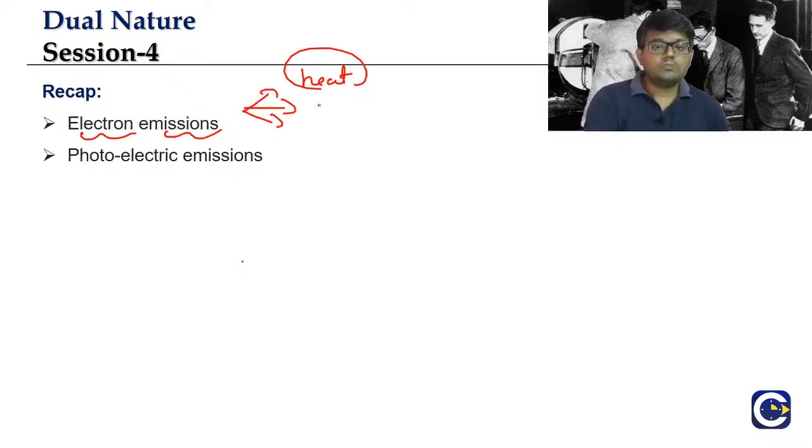Then there is one more emission which is achieved by applying a strong electric field. So that is called what? Field emission. The third type of emission is the emission by using light. That is what we call photoelectric emission.